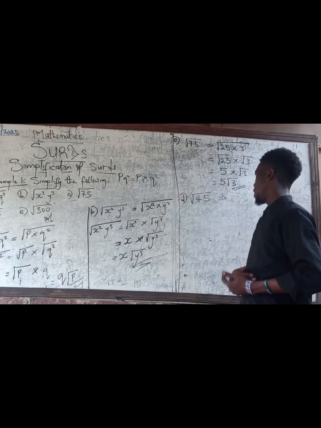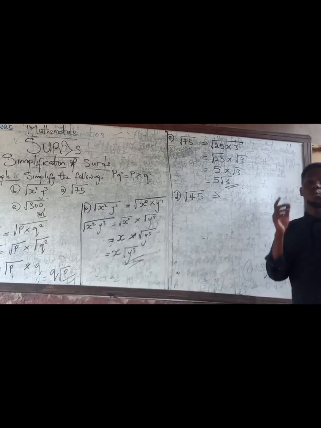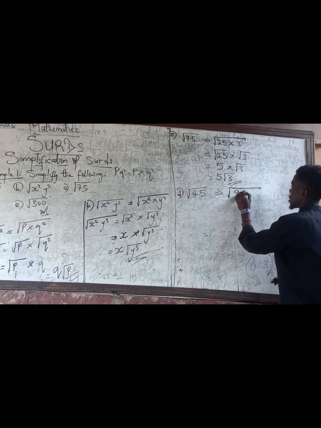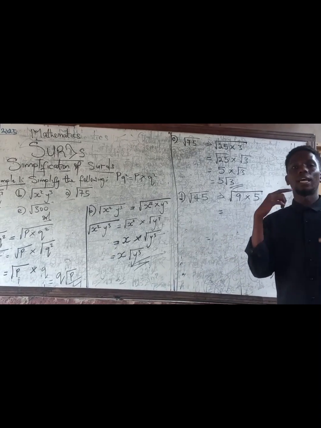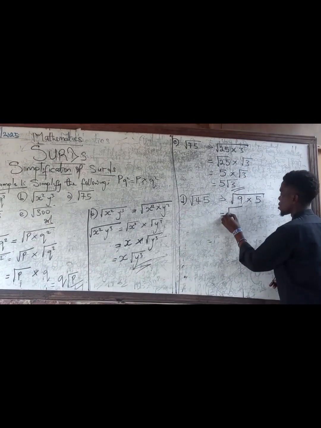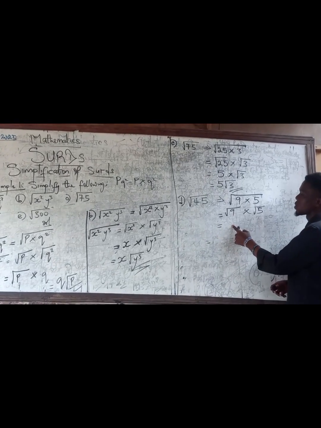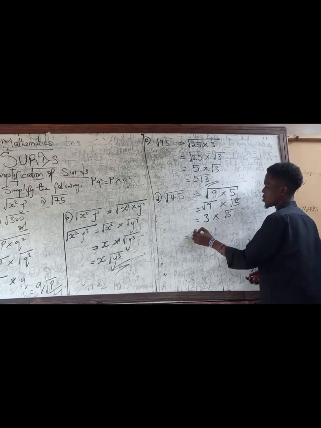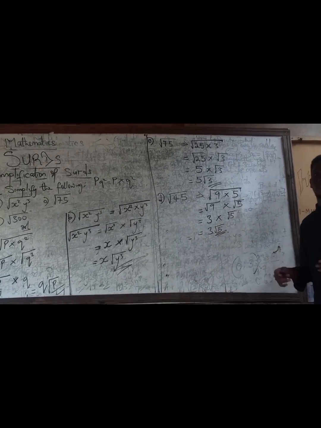Because of our time, let's go straight to the point. We have two factors. I'm sure you must have guessed it already. We have 9 and 5. Correct. So we have square root of 9 times 5. Why am I using 9 times 5? Because one of the factors there is a perfect square, and which is that? 9. Correct. So separate it, and then what do you have? Square root of 9 obviously is 3. And then root 5. Multiply this together, this is 3 root 5. That's the answer to that.